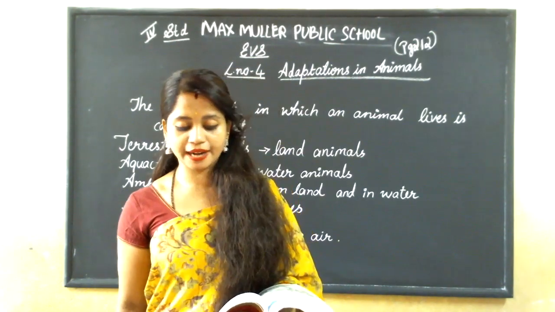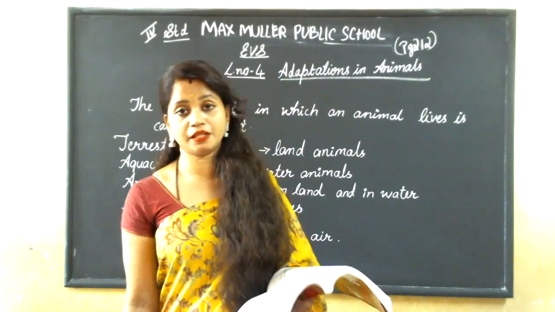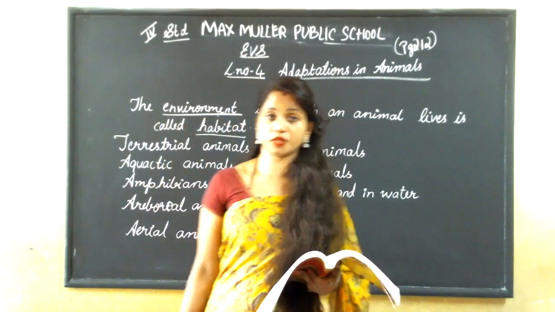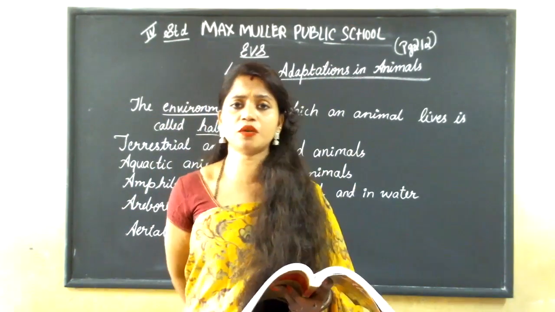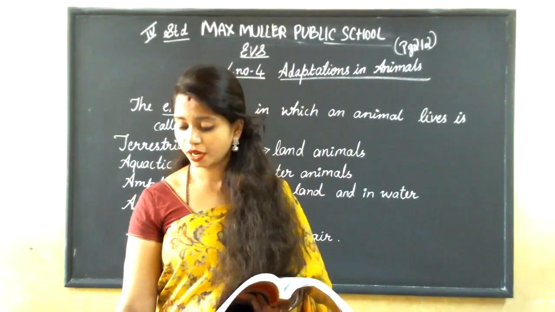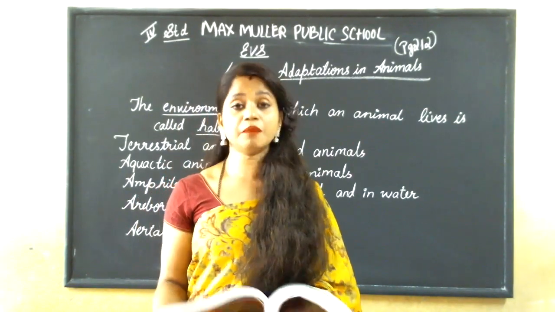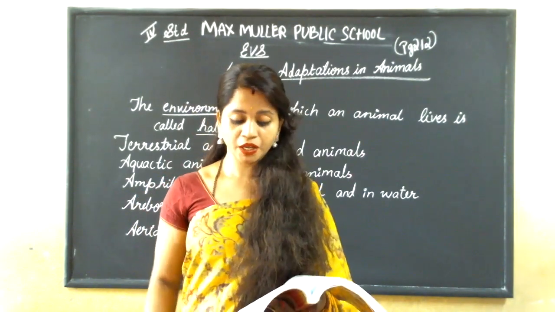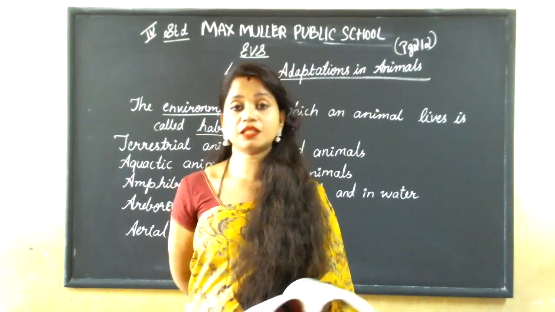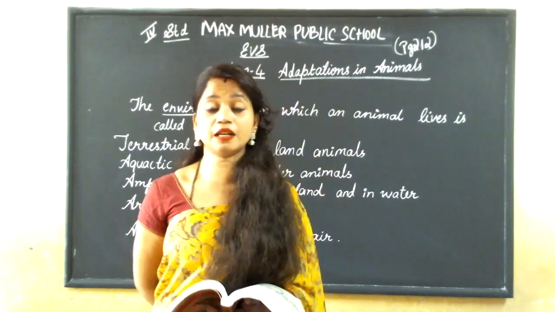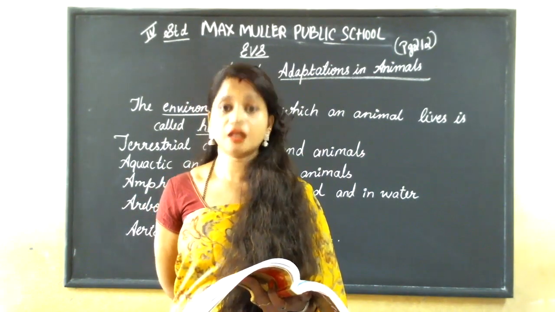However, the conditions on land also vary. It is extremely cold in the polar regions and in the mountains. You can find animals like the mountain goat, the yak, and the polar bear living in such cold places. In the cold places, which animals can we see? It is the mountain goat, yak, and the polar bear.